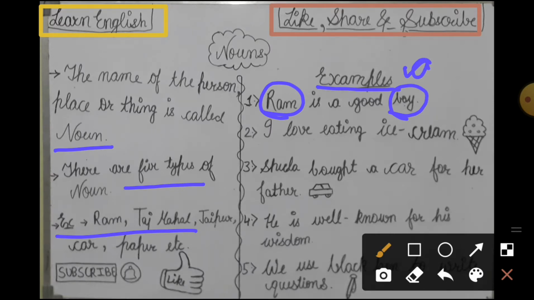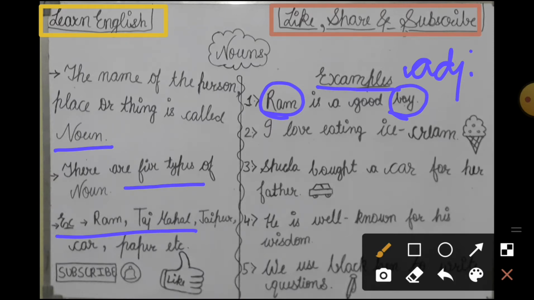an adjective. Okay friends, adjectives are the words which tell us more about a noun or a pronoun. So Ram and boy are the nouns here because Ram is the name of a person and boy is also a person. Okay, so now next is: I love eating ice creams.